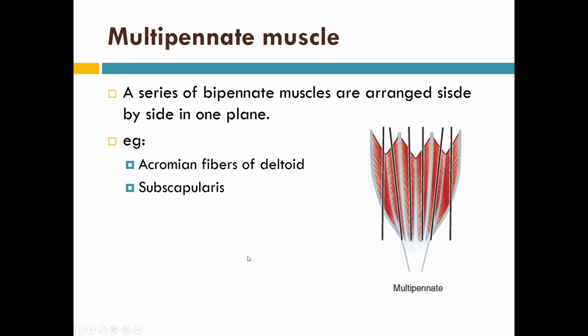Now the multipinnate muscle. Obviously, a series of bipinnate muscles are arranged side by side in one plane. Like bipinnate muscles are side by side, and there are multiple tendons in between them. Acromial fibers of the deltoid muscle and subscapularis are examples of multipinnate muscle.